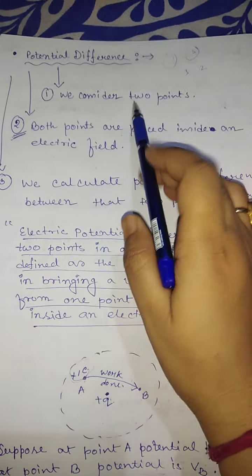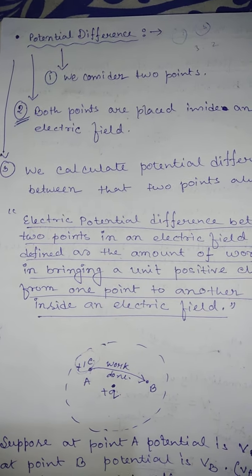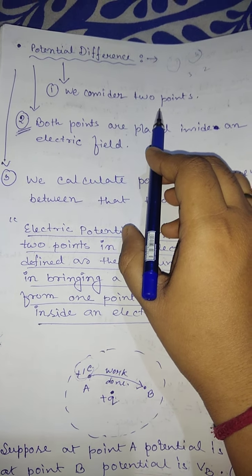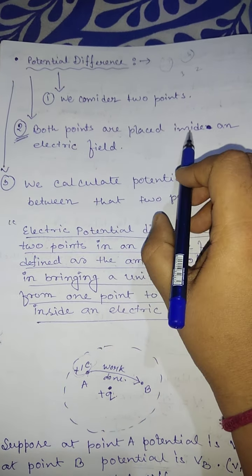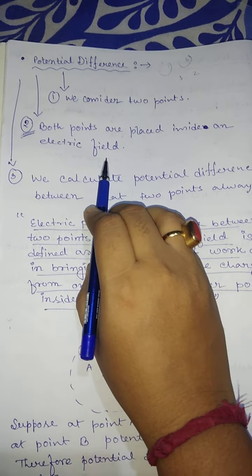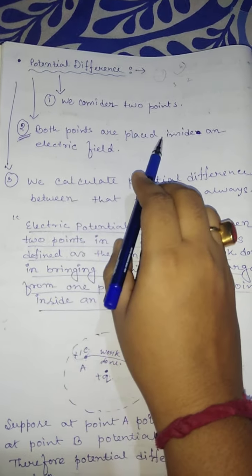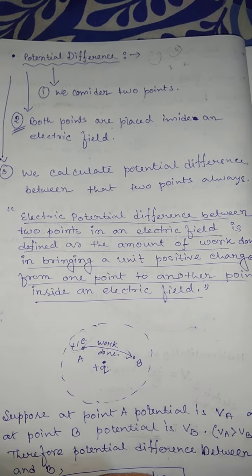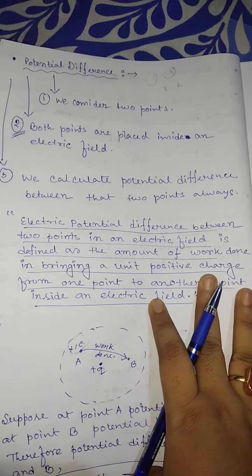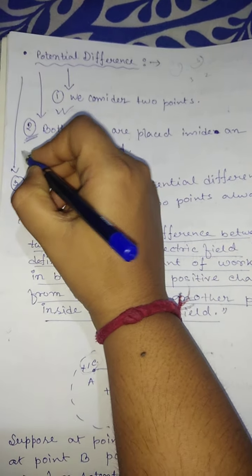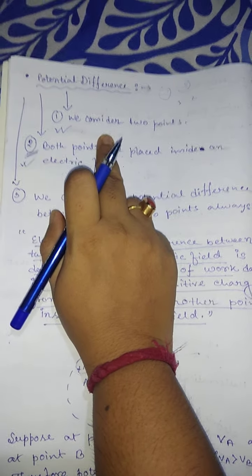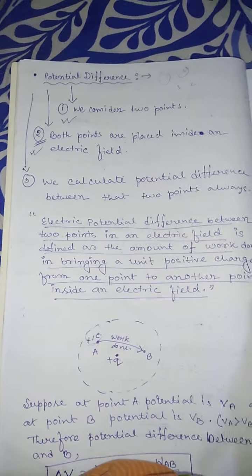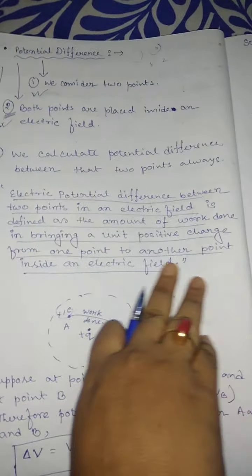And those 2 points are placed inside an electric field. We calculate the potential difference between those 2 points inside the electric field.